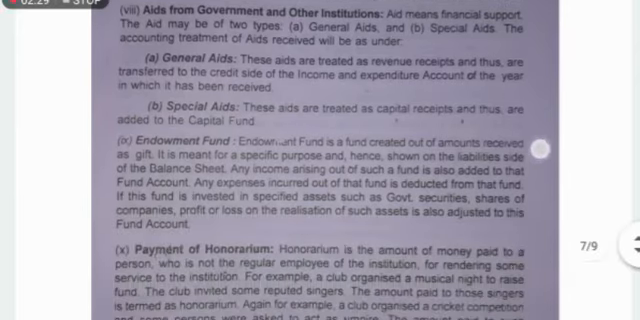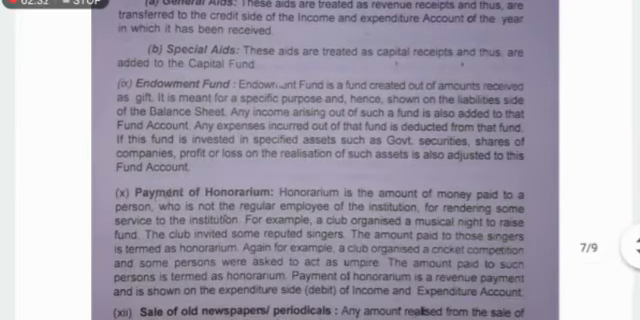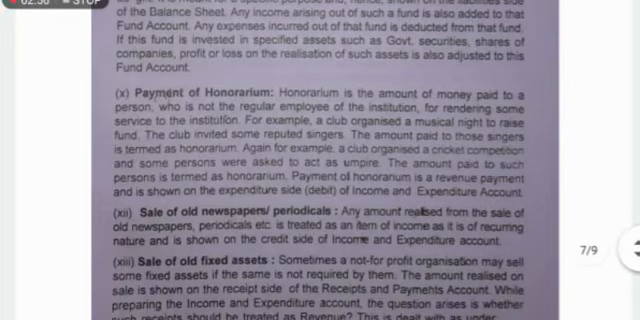Next is the endowment fund. Endowment fund is a fund created out of amounts received as gifts. So the amount which the NPO receives as gifts is treated as endowment fund. It is meant for a specific purpose and is shown on the liability side of the balance sheet. So these are not recorded in the IE account, but separately shown on the liability side of the balance sheet. Clear? Payment of honorarium.